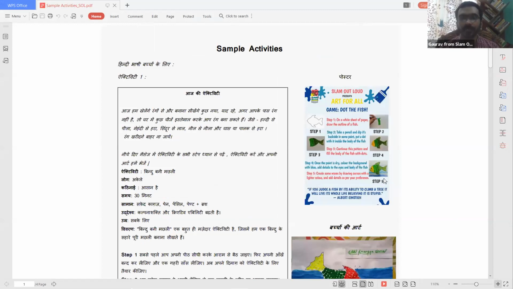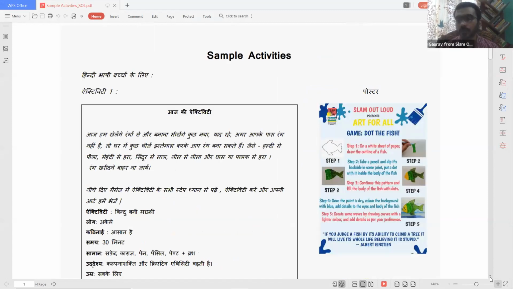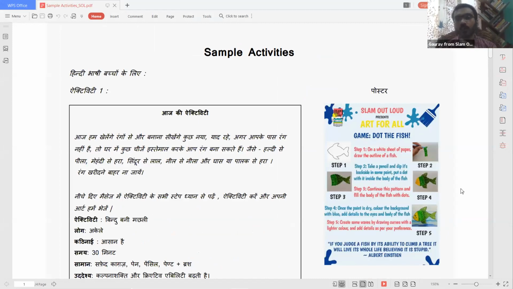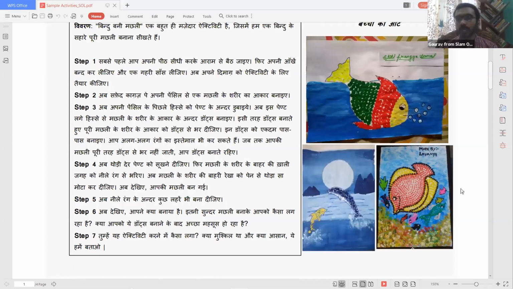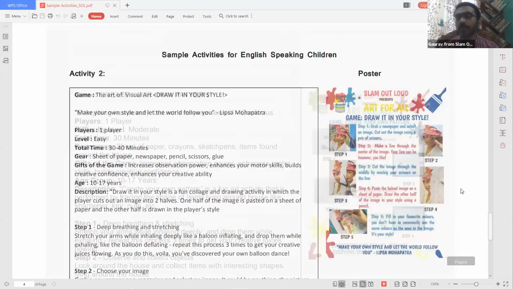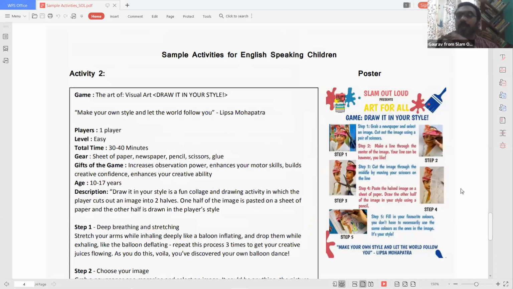So if you look at this activity, it talks about how children can create a fish using dots. This is what one of the children created. It's a form of drawing. But in the next activity, children pick an already existing image from a newspaper, cut half of it, and draw the second half.